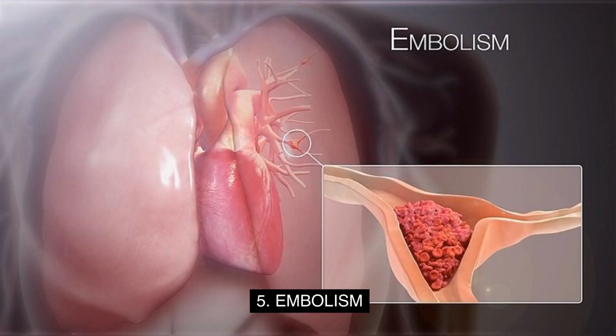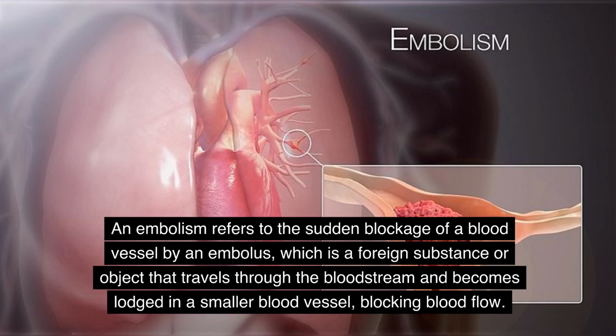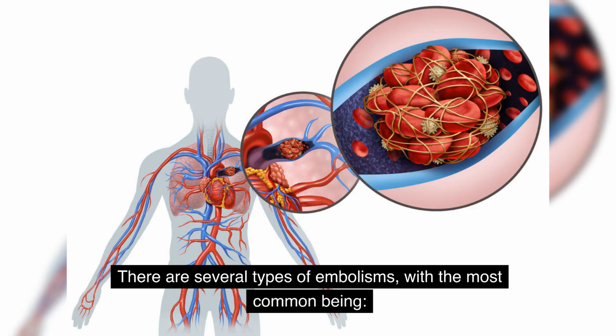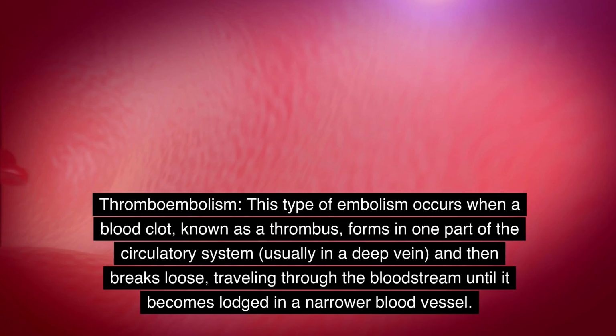5. Embolism. An embolism refers to the sudden blockage of a blood vessel by an embolus, which is a foreign substance or object that travels through the bloodstream and becomes lodged in a smaller blood vessel, blocking blood flow. This blockage can have serious consequences depending on where it occurs and the size of the embolus. There are several types of embolisms, with the most common being thromboembolism.